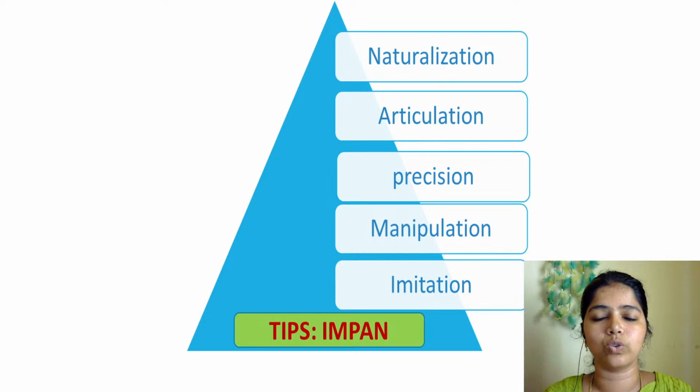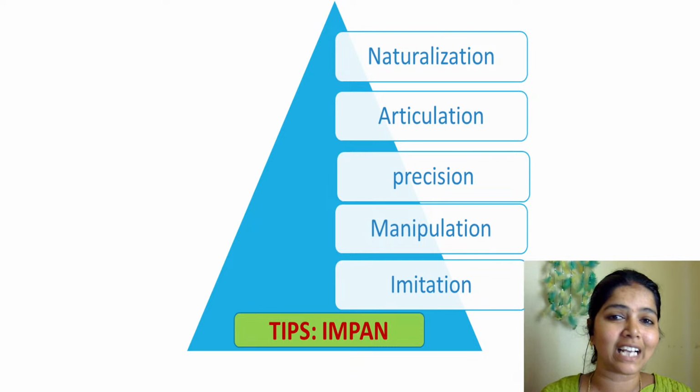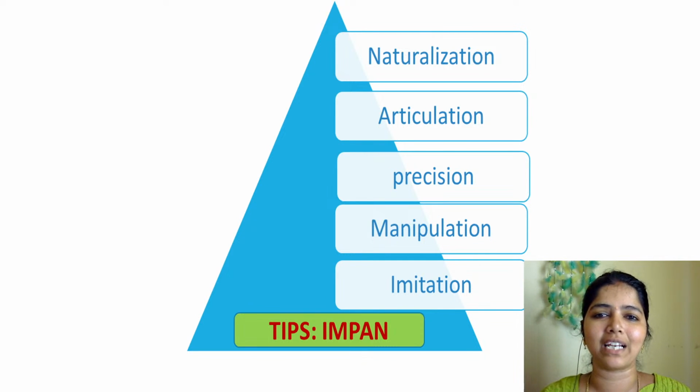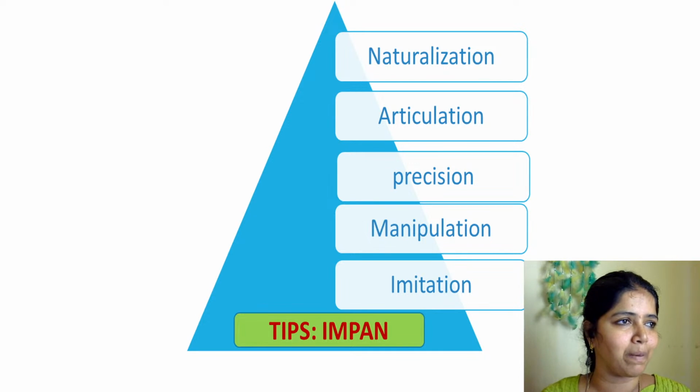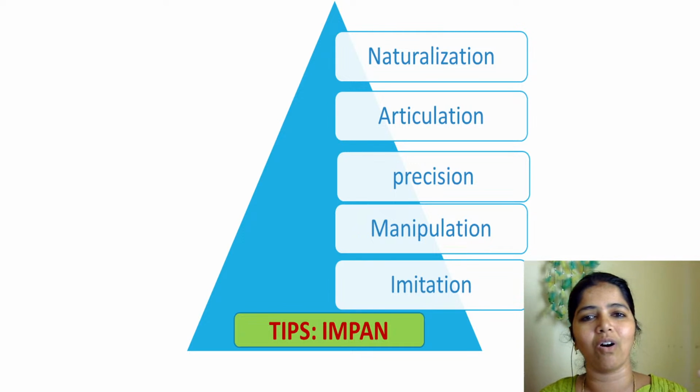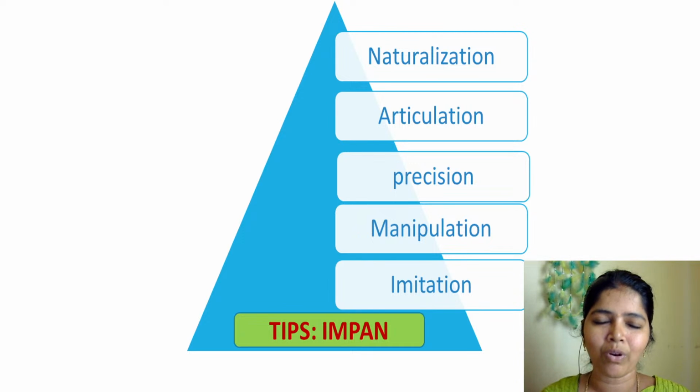Whenever we do something, our children will be imitating from us. Whenever we cook or clean or sweep or do some physical work, our children will be imitating from us. That is the first level of psychomotor domain. When we play some games, like cricket or shuttlecock or skipping, our children will imitate from us. That is imitation. Manipulation: after learning skipping from us, our children will manipulate.